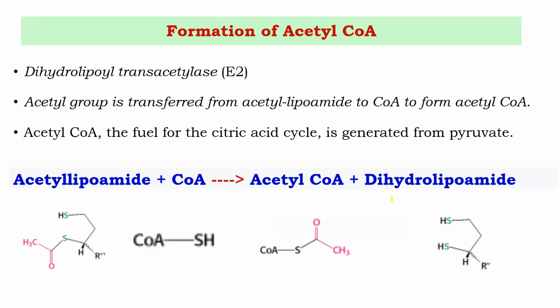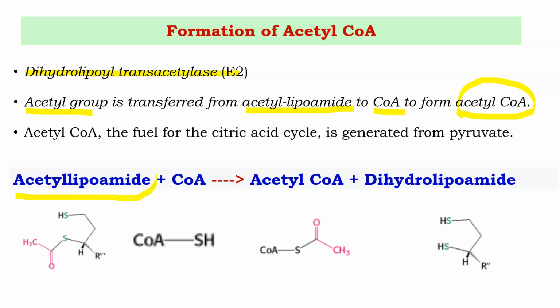The third one is formation of acetyl CoA, which is catalyzed by the second enzyme, dihydrolipoyl transacetylase. Transacetylase transfers acetyl groups. What is transferred here? Acetyl group is transferred from where to where? From acetyl lipoamide to coenzyme A, and it forms acetyl CoA. The same is represented here.